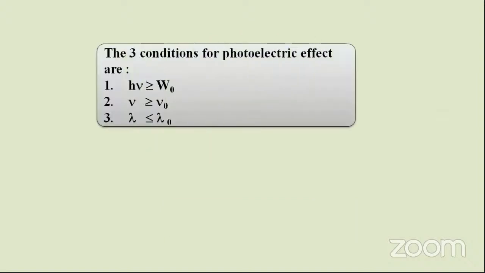Now I am putting the three conditions in a single slide. For the photoelectric effect, there are three necessary conditions. The first condition is h nu is greater than or equal to W naught, that is the work function. The second is that nu is greater than or equal to nu naught, and the third condition is lambda is less than or equal to lambda naught. These are the three conditions for the photoelectric effect. Is it clear?